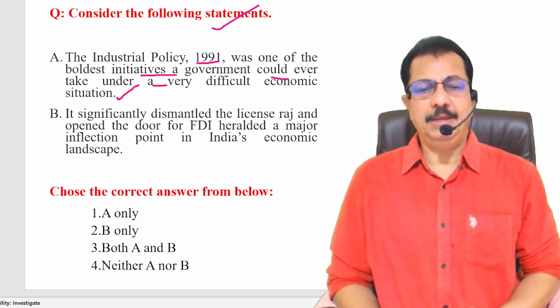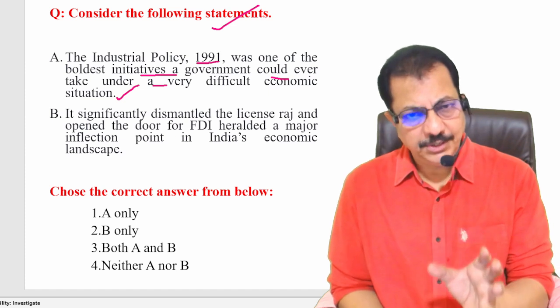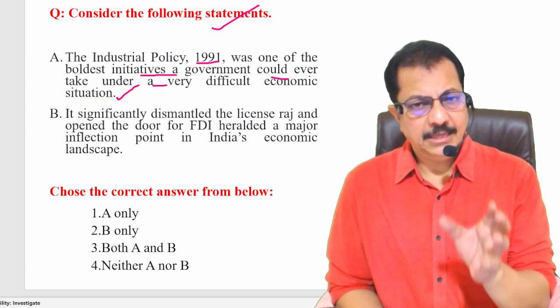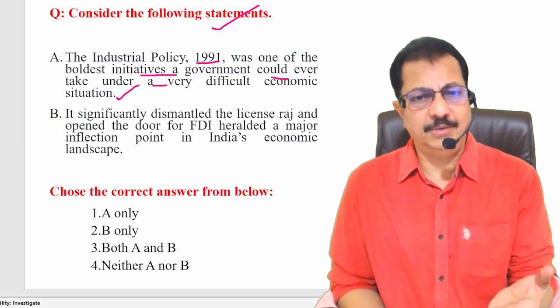Very important. This point I also told you: the situation was worst economically, and there was so much opposition to the new economic reforms in India.